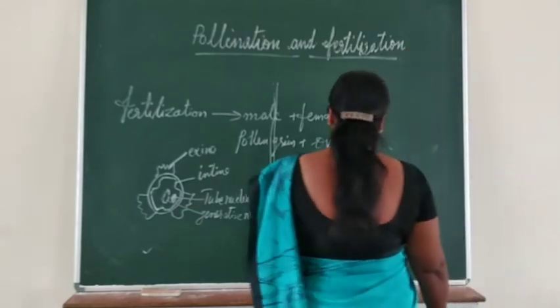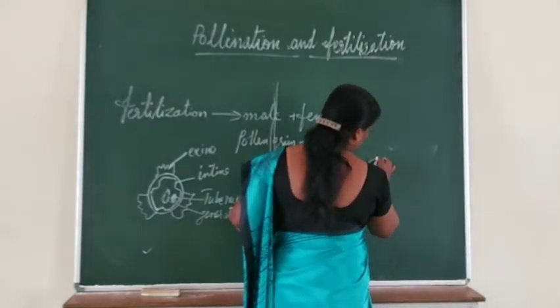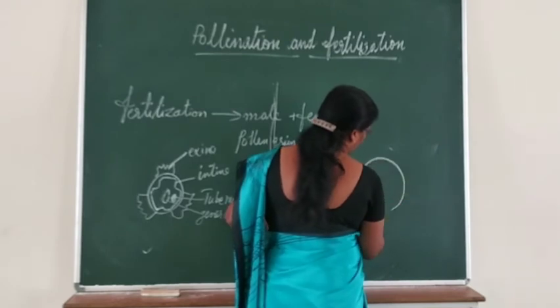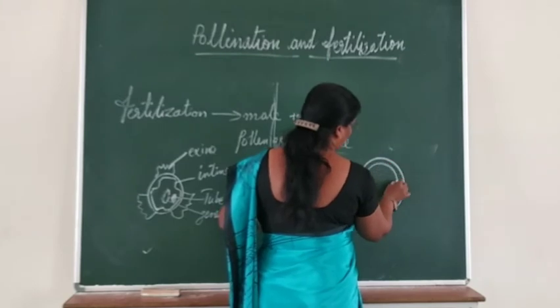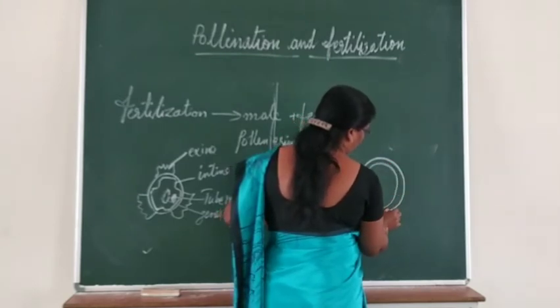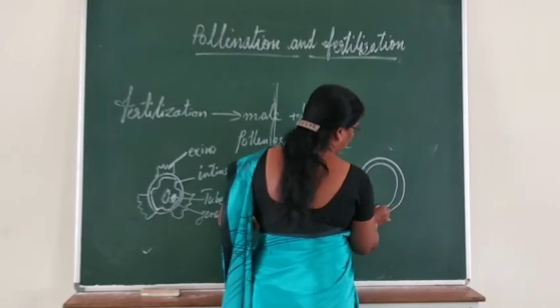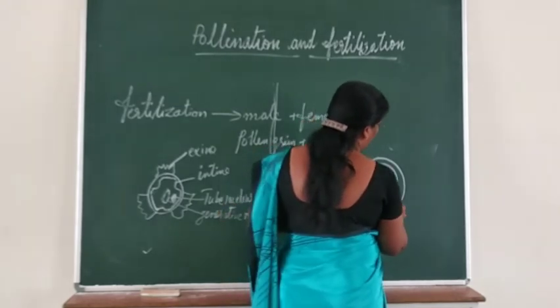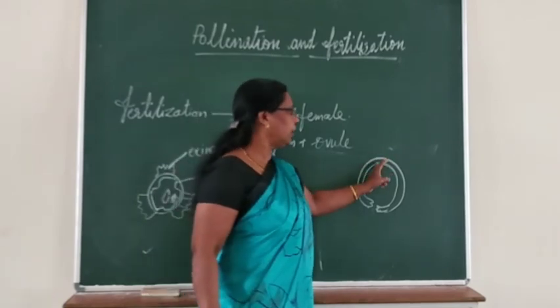So now the structure of the ovule. Each ovule has one or two protective coverings.